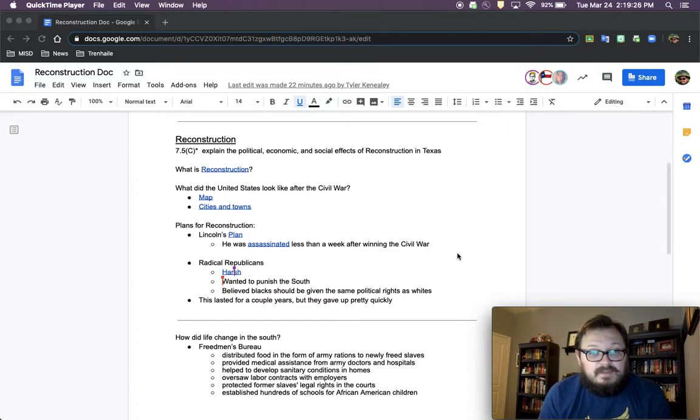The plan itself lasted a couple years, the Reconstruction plan by the Radical Republicans. They had the U.S. Army there, but eventually the plan kind of fizzled out. They gave up because it wasn't really getting the desired results. And so eventually the U.S. Army pulled out of the South. All of the states that were welcomed back into the U.S. were allowed to do what they wanted. And so that's what we're going to talk about in the next video, what happened in the South and the effect it had on the people living in the South, especially the newly freed African American people. So we'll talk more about that tomorrow.